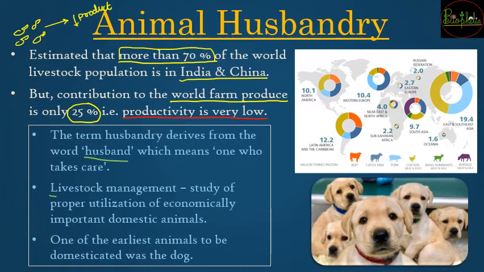Then what do you understand by livestock management? Livestock management is going to be a study so that you can have proper utilization of the economically important domestic animals. So economically domesticated animals कौन से हो सकते हैं? You can have cows, as they are going to give you much of the milk and milk products. So these are going to give you economics, right?